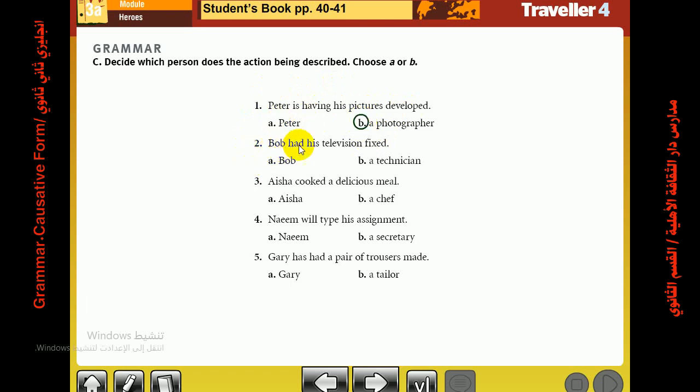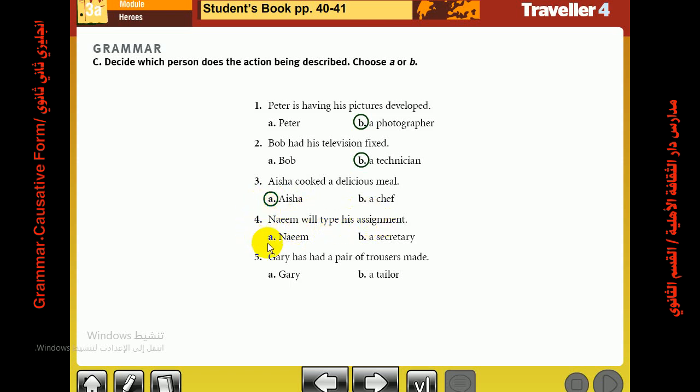Number 2, Bob had his television fixed. Okay, now Bob didn't fix his television by himself. The service was done by someone else, which is the electrician, technician, sorry. Number 3, Aisha cooked a delicious meal. So Aisha is the doer of the action. Who is the doer of the action here? Is it Aisha or a chef? It is Aisha.